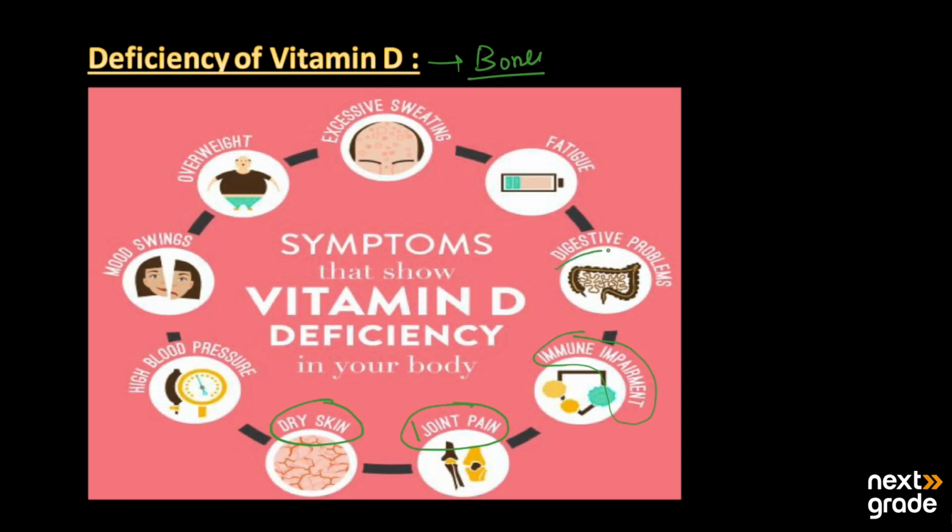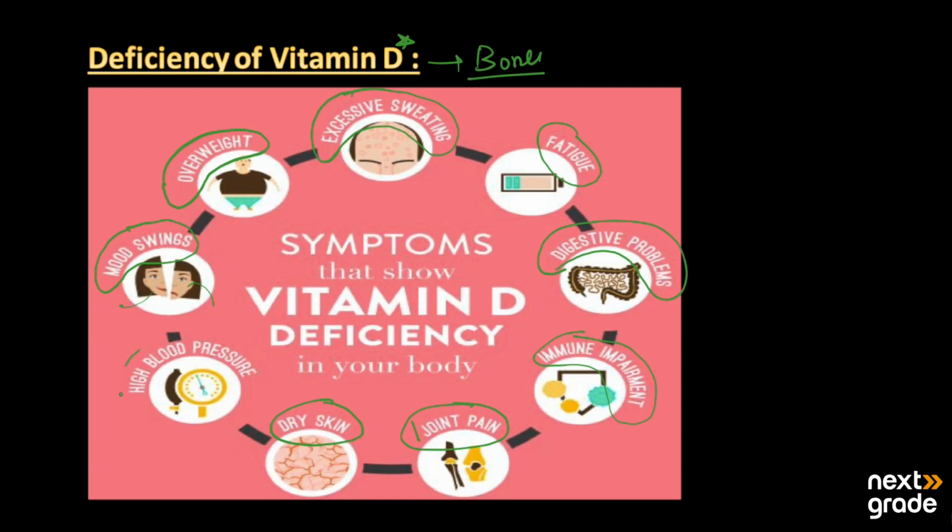Then we also have many digestive problems due to its deficiency. We may feel fatigue or tiredness. Then we may have excessive sweating due to its deficiency. We may also gain weight or become overweight. It also causes mood swings, so sometimes we may be happy, sometimes sad, or sometimes in some awkward condition. So it is very important for the proper mood of human beings.